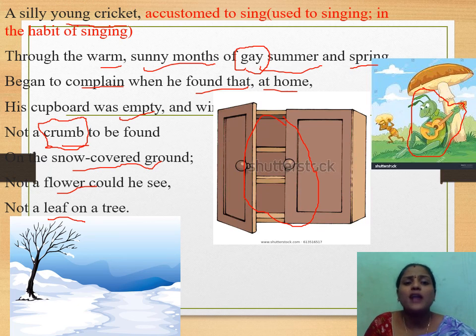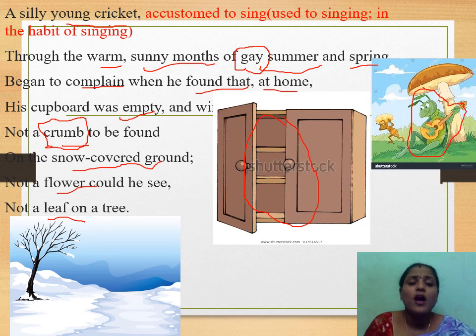On the snow-covered ground, not a flower could he see, not a leaf on a tree. So he joyfully spent his summer and spring singing, without thinking about the next season, without thinking about the future. Continuously he spent all his time singing. After finding his cupboard empty, he was not able to find crumbs. Crumbs means small pieces of bread, cake, or biscuit.